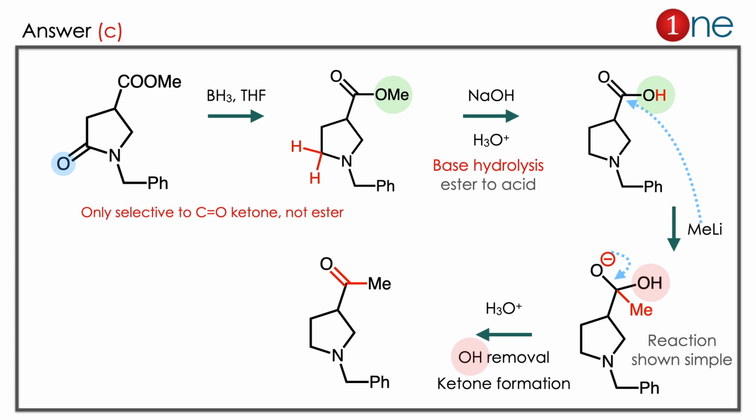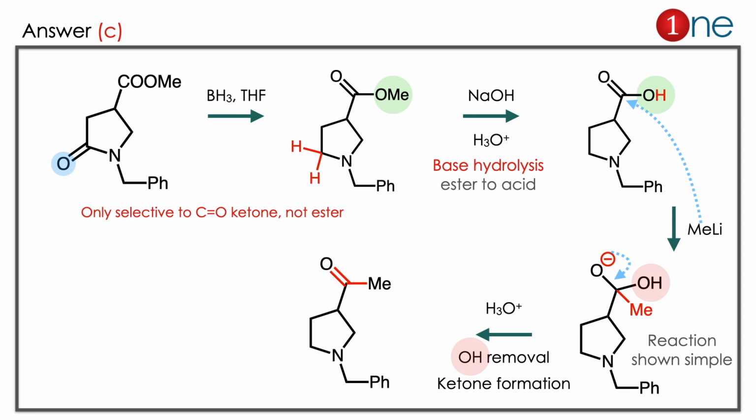The starting material contains a ketone. So we have to choose a meaningful pathway to remove the ketone. We choose BH3. BH3 is a selective reducing agent which reduces only the C=O, which is the ketone, and not the ester. So the C=O is attacked and becomes CH2. Next step, you can use base hydrolysis to convert the ester group into acid. In base hydrolysis, OMe leaves and OH is introduced.